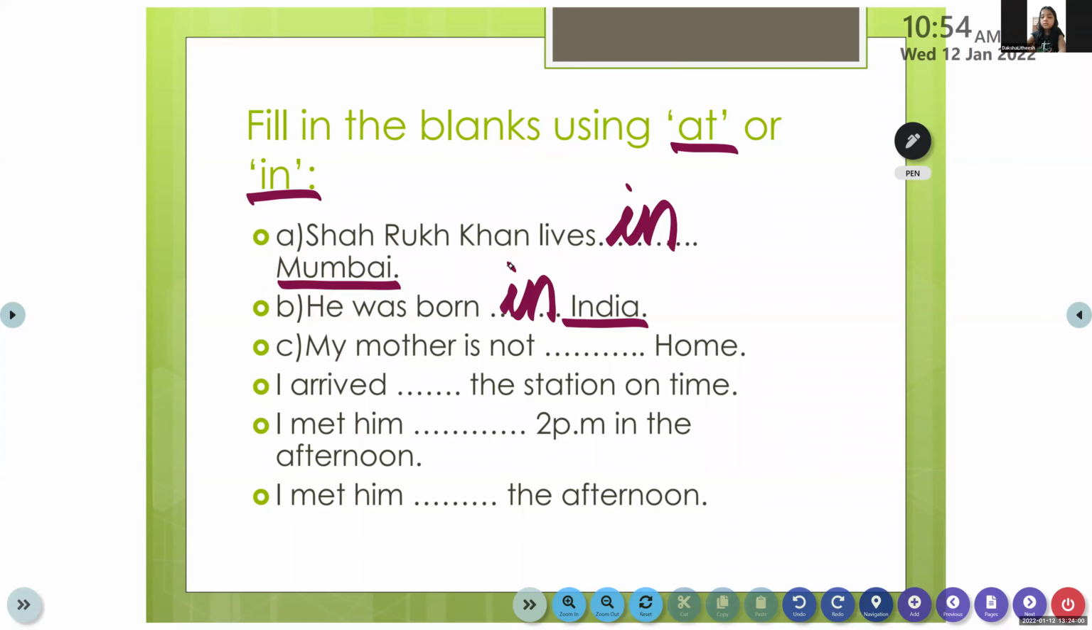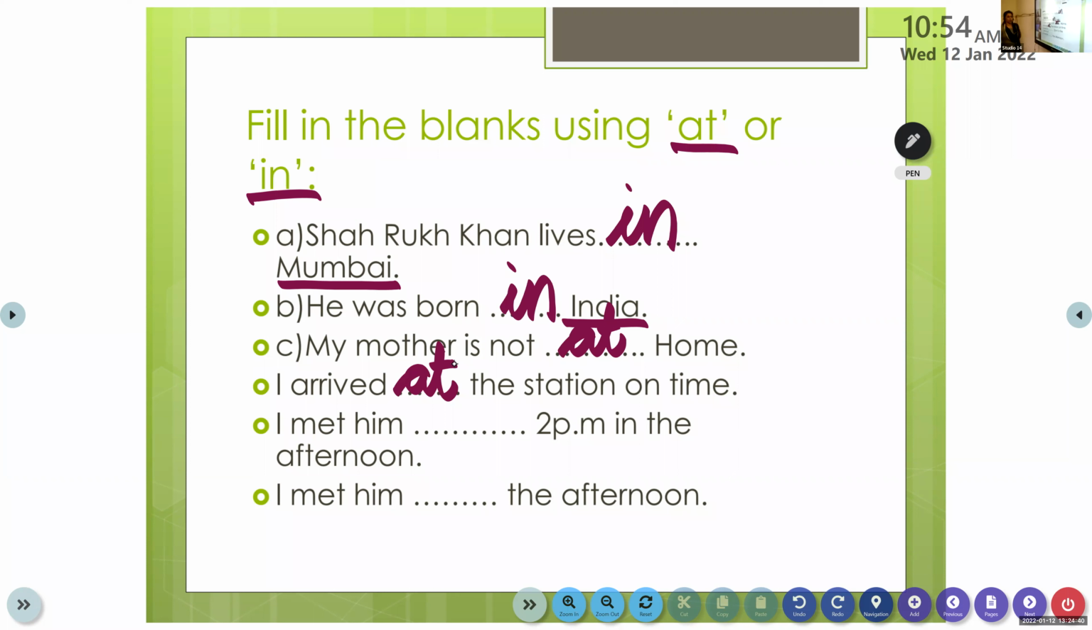In. My mother is not dash home. At home. Clear to all of you? At home. I arrived dash the station on time. The station means the exact place. So when we talk about the exact place, where did you arrive? You arrived at the station on time. It tells us about the exact place.